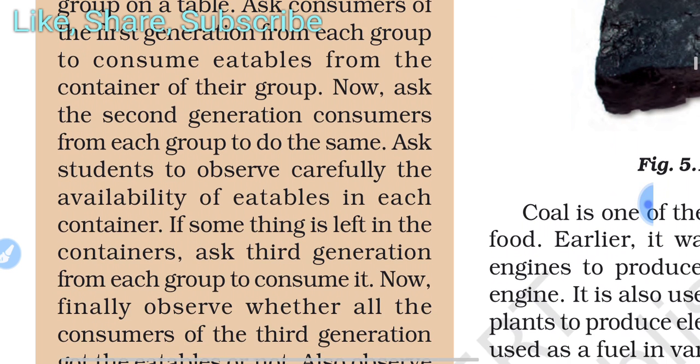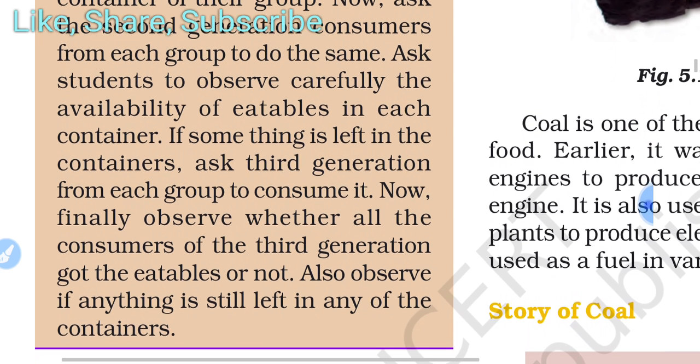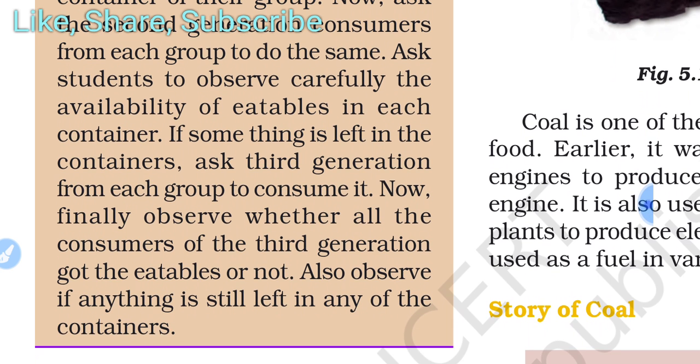Now ask the second generation consumers to do the same. Ask the students to observe carefully the availability of eatables in each container. If something is left in the containers, ask the third generation from each group to consume it. Now finally observe whether all the consumers of the third generation got the eatables or not.